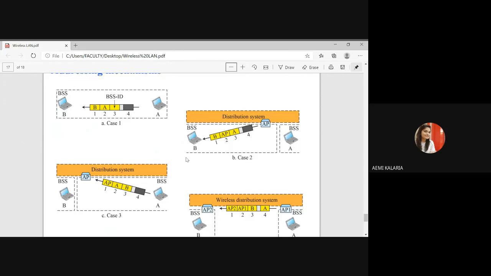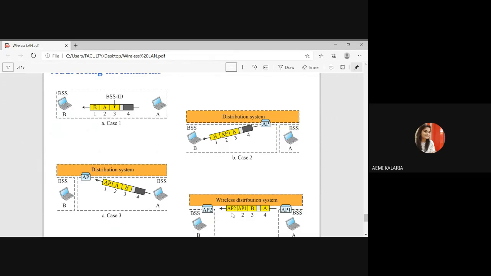Now, in the third scenario, 1, 0, exactly the opposite: this frame is coming from a station and going to an AP, right? And if both are 1, 1, then in this case the distributed system is also wireless. Everything is wireless and the frame is going from one AP to another AP. If both access points want to transmit, we use this mechanism: To DS and From DS are 1, 1.